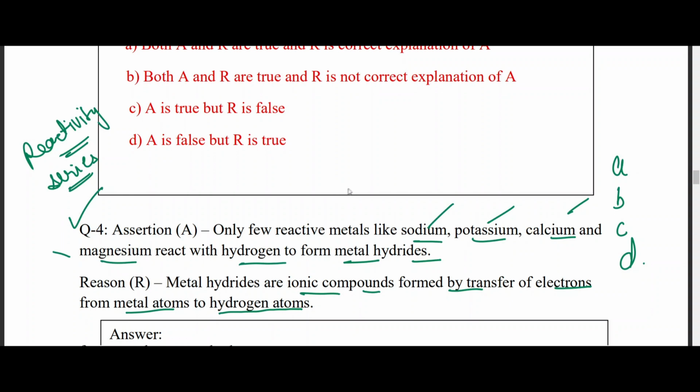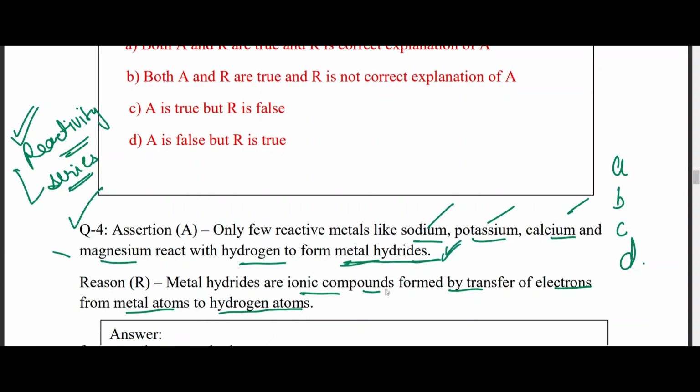I will definitely bring one session for you all where we will be discussing the reactivity series. Okay, this is going to make your metals and non-metals very, very strong. I have some amazing mnemonics for you to understand this topic. Okay, comment down below if you want that session. Okay, coming to this. So all these are reactive metals and they are easily going to displace hydrogen. Correct? So they are going to make metal hydride.